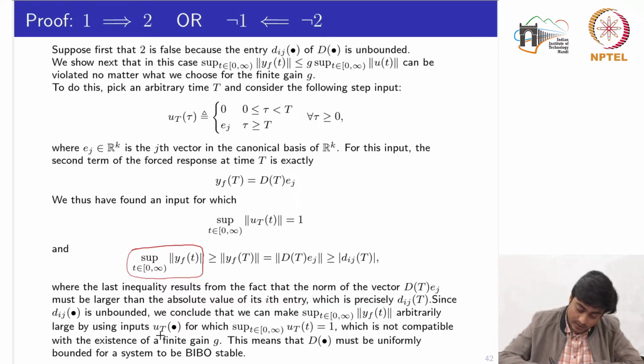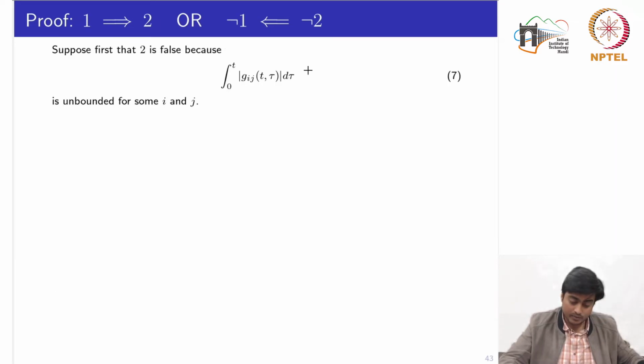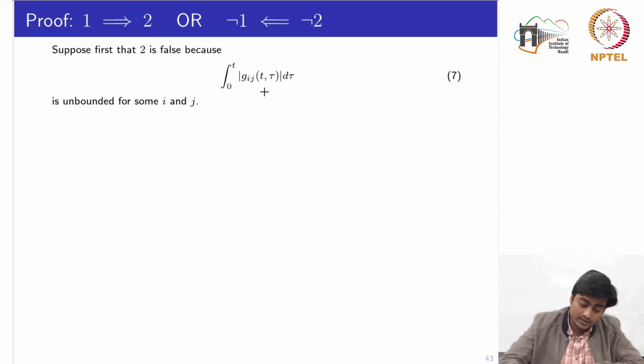So since d_ij is unbounded, we conclude that we can make this part arbitrarily large by using an input which we know is bounded. Meaning to say that there does not exist a finite gain G. This means that the D matrix must be uniformly bounded for a system to be BIBO stable, because if any entry of the time varying matrix D is unbounded, then there does not exist any finite gain G.